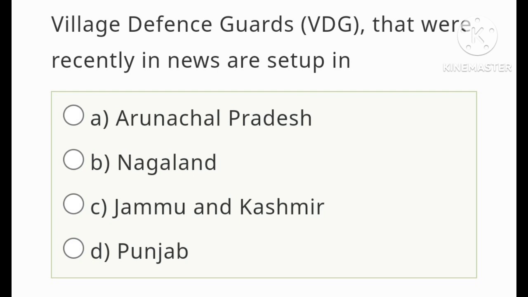Village Defence Guards (VDG) that were recently in the news are set up in Arunachal Pradesh, Nagaland, Jammu and Kashmir and Punjab. We know that these VDGs are set up in Jammu and Kashmir because many infiltration activities are going on near the border of Jammu and Kashmir. So VDGs, Village Defence Guards, are set up in the UT of Jammu and Kashmir.